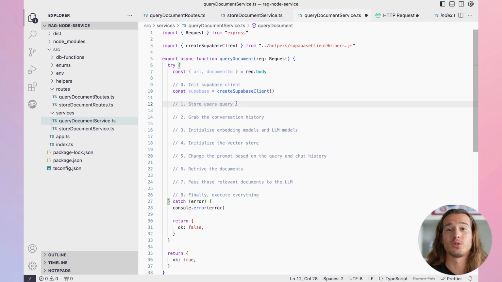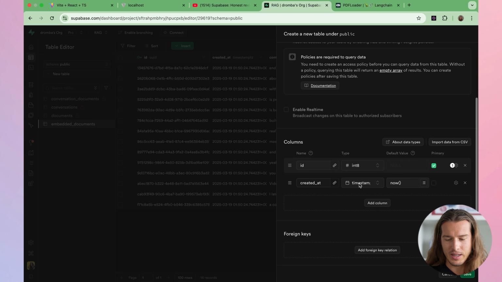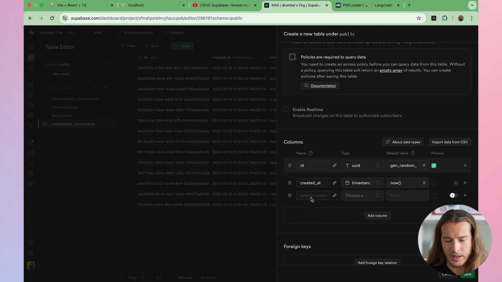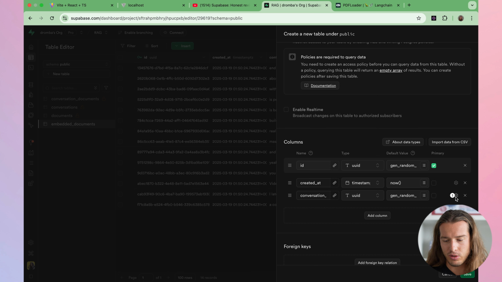Okay, let's now go. We need to store the user's query. And for that, we need to generate the last table, and that is conversation messages. We will do that here. We have another table, conversation messages. Inside, we have conversation ID, which will of course be a foreign key to the conversation table.